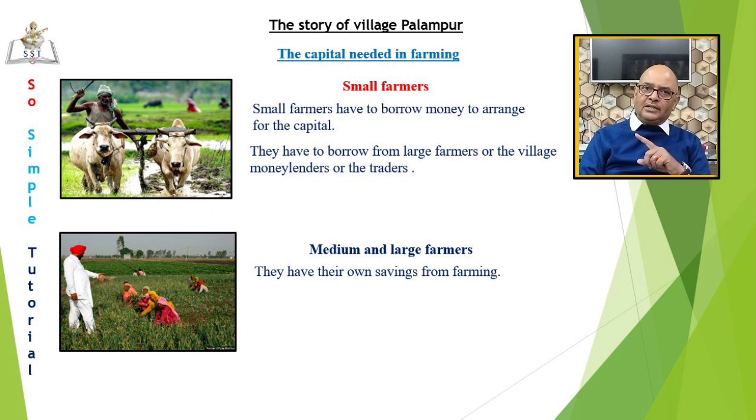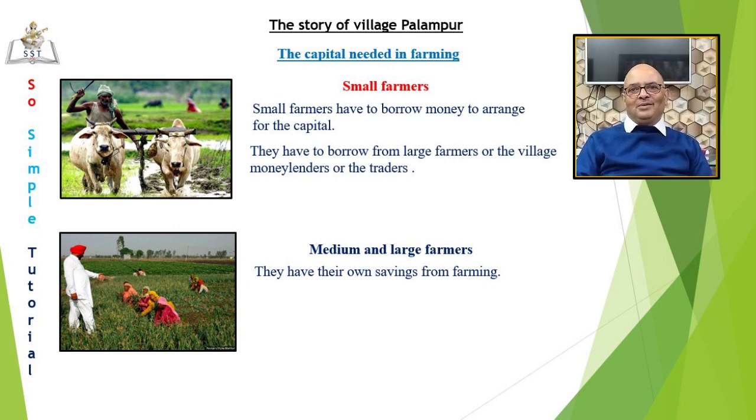The traders at the market buy the wheat and sell it further to shopkeepers in the towns and cities. This is how a large farmer has a good earning. They keep this money in the banks as savings. They don't need to borrow from someone for the working capital in the next season. They use these savings whenever required. They may use this money to buy capital, say a tractor, for the next season. They may also use this saving for lending to the small farmers who need loans.